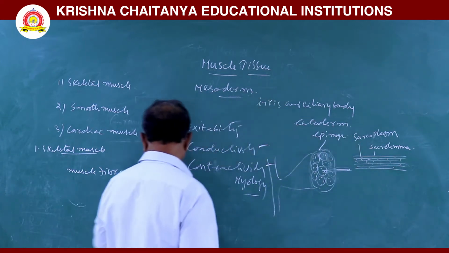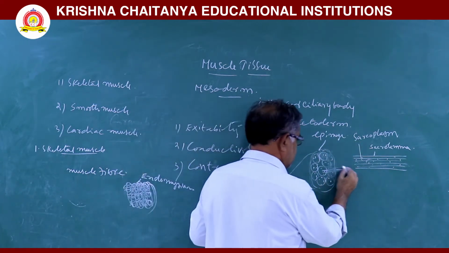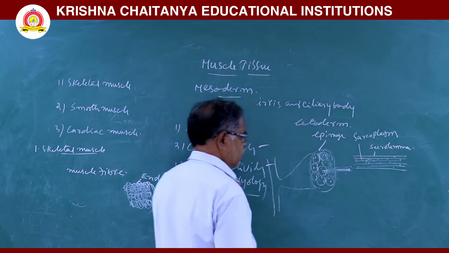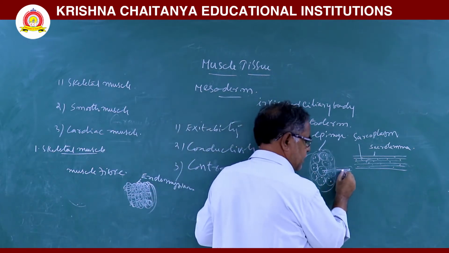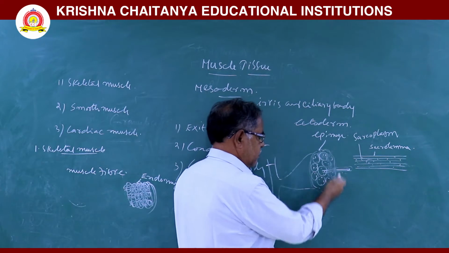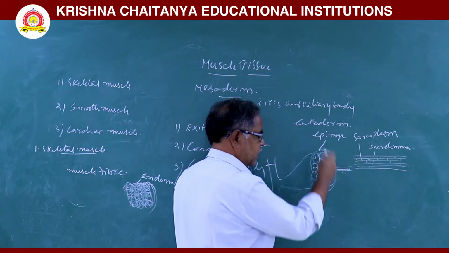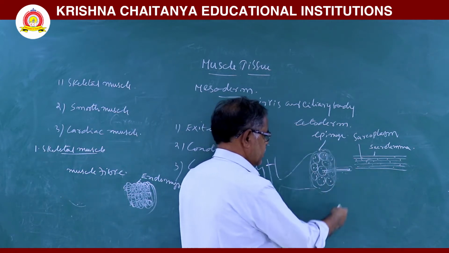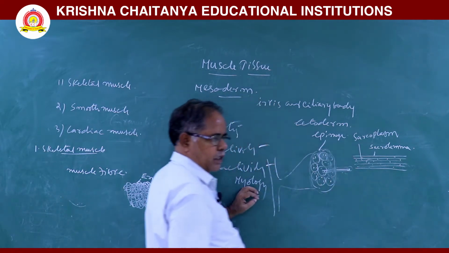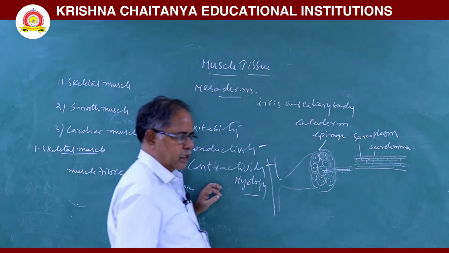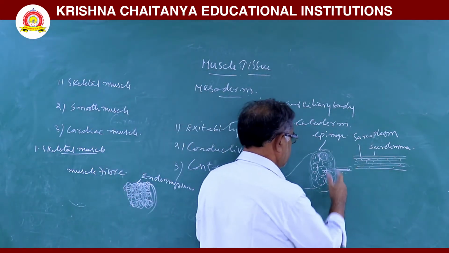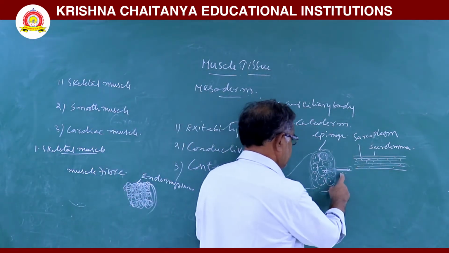Epimysium. So, this is a muscle fiber. This muscle fiber is surrounded by connective tissue that is called the endomysium. Some muscle fibers arranged parallelly form a bundle-like structure that is called a fascicle. This fascicle is surrounded by another connective tissue sheet that is called the perimysium.